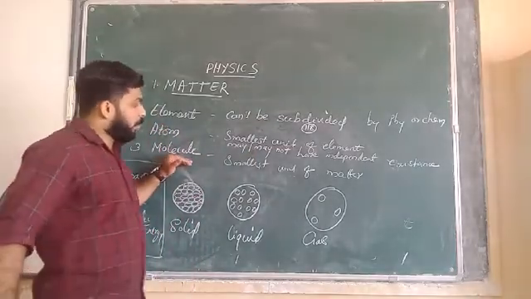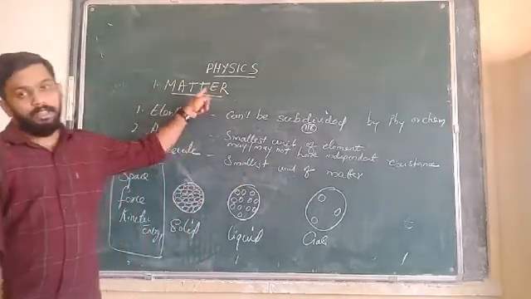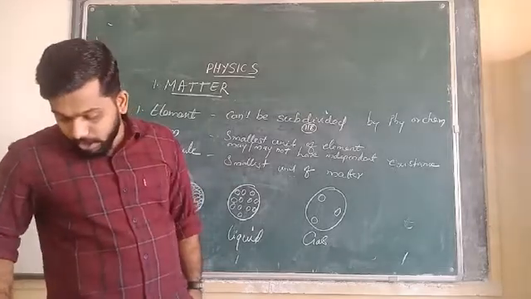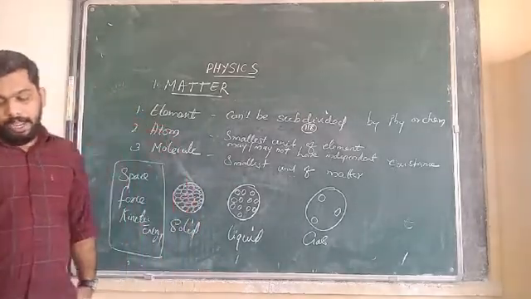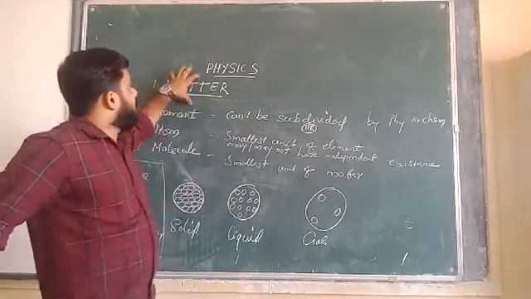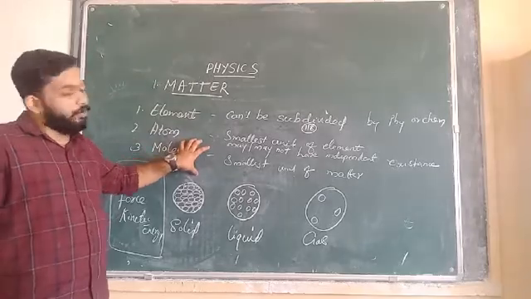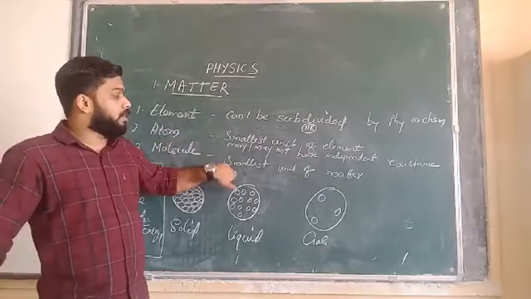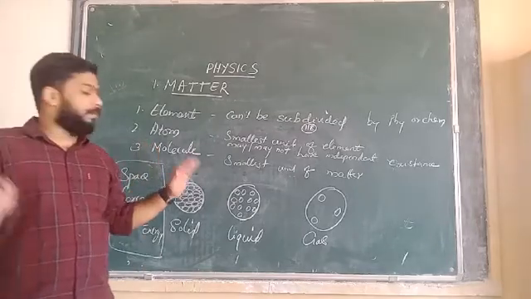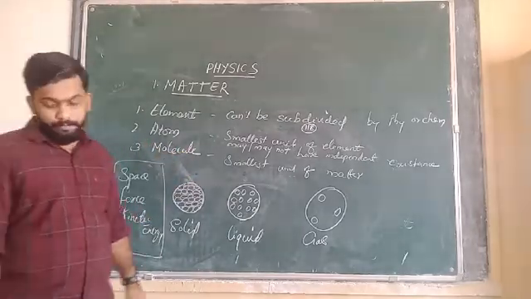The next one is molecule. Molecule is the smallest unit of matter which can exist independently. And it carries the physical and chemical properties of matter. Whatever properties are there for the matter will be carried by the molecules. This is the smallest unit of matter, and all the physical and chemical properties will be shown by the molecule.